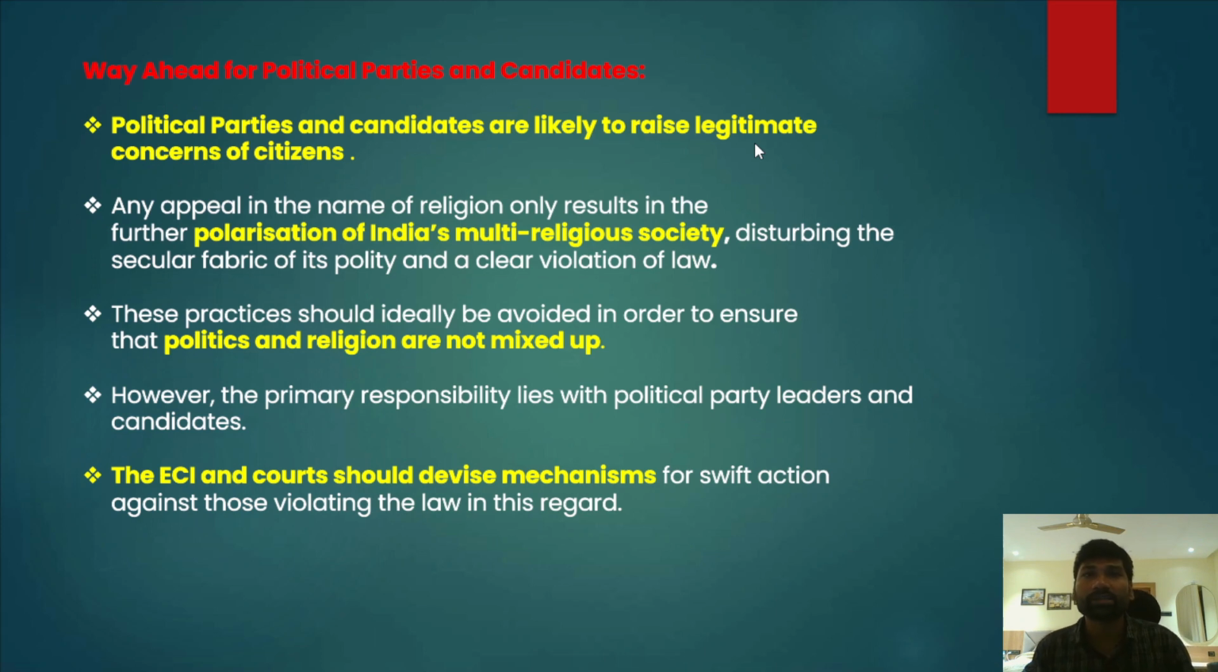Now, what should be the way forward? What do the political parties and candidates have to do in this regard? How can they adopt more ethical behavior when it comes to appealing to voters? First and foremost, we need to understand there are a lot of political parties, and political parties also field different candidates from different constituencies. First, they have to focus on the legitimate issues or legitimate concerns of the citizens. For example, providing infrastructure, providing affordable public transportation, ensuring drinking water, providing housing.